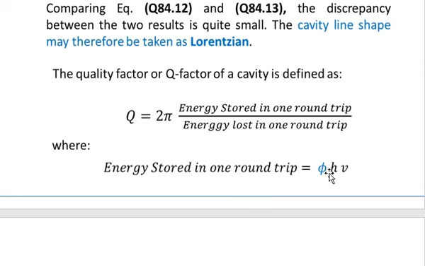Multiplying these two together will give you the total energy stored in the photons in the cavity in one round trip, because here you can consider phi for one round trip.